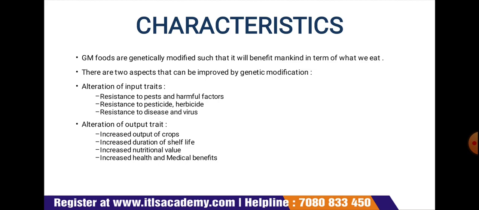Next is the alteration of output trait. Alteration of output trait includes the increased output of the crops, increased duration of the shelf life, increased nutritional value, and obviously health and medicinal benefits are included in the output traits.